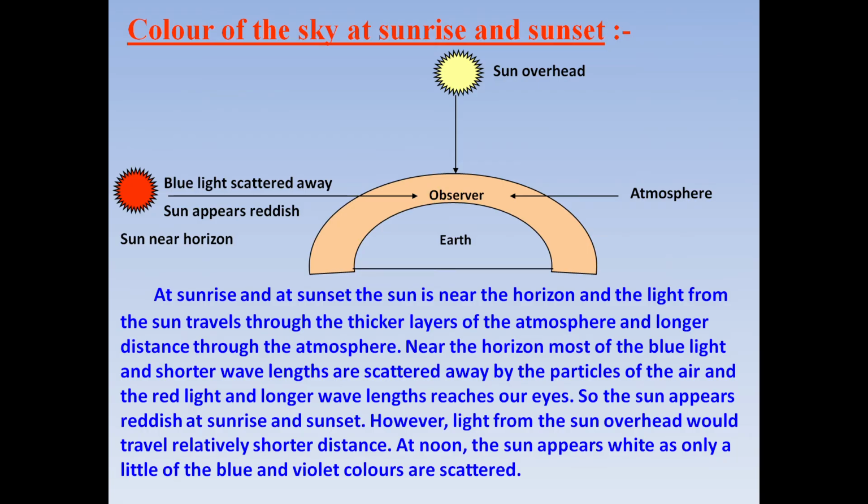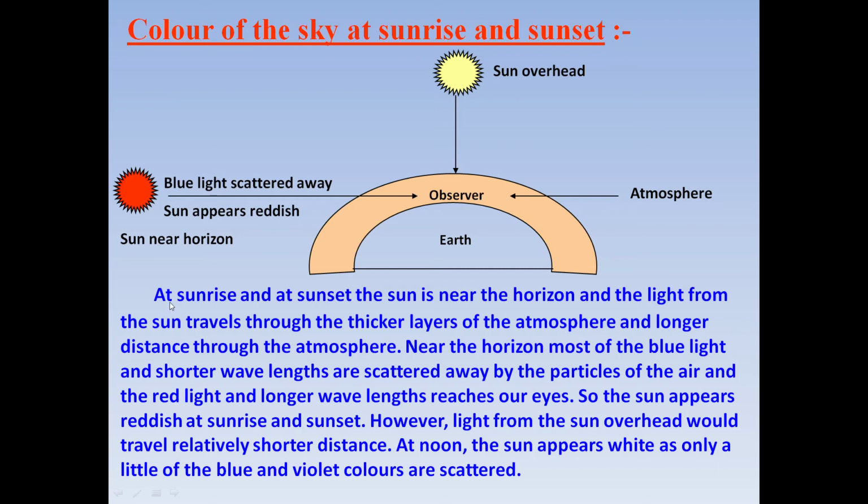Next topic is, what is the color of the sky at sunrise and sunset? If you have ever seen the sun during sunrise and sunset, then you have noticed that it is always red. The size is also bigger and it is also red. So why is it red? Let's have the answer to this question.